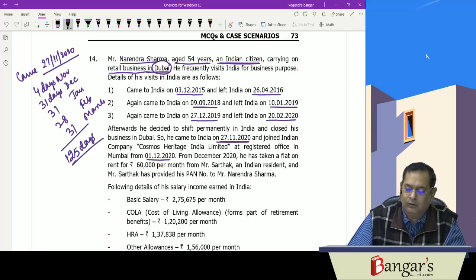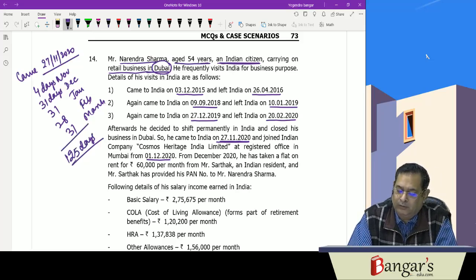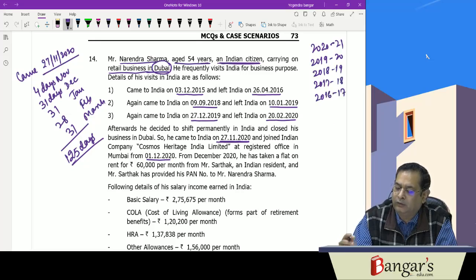How many days in the 4 years preceding the previous year? The previous year is 2020-21, so we have to see the information about 2019-20, 2018-19, 2017-18 and 2016-17, for how many days he is in India in these 4 years.